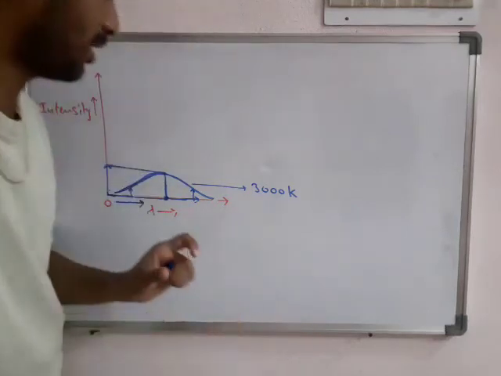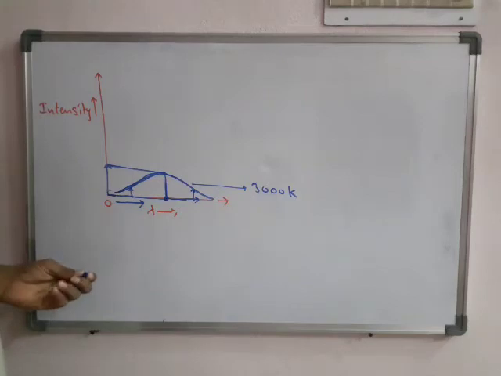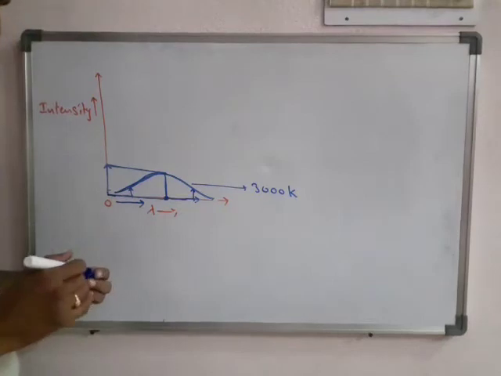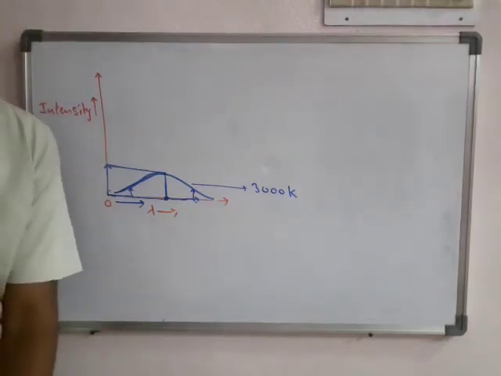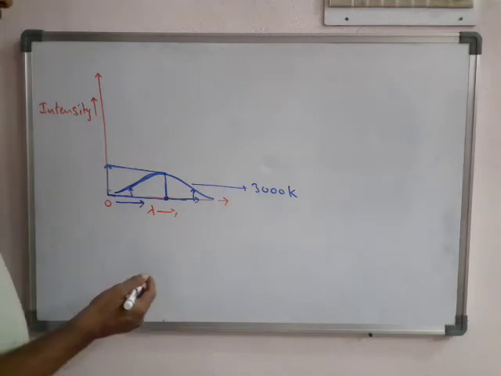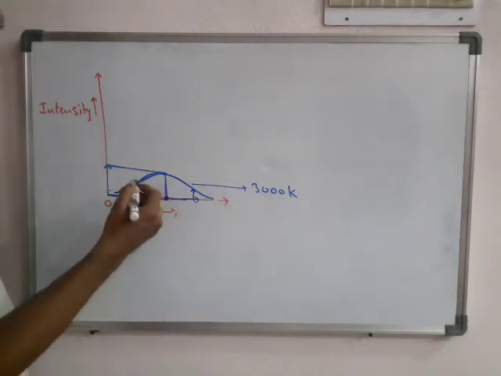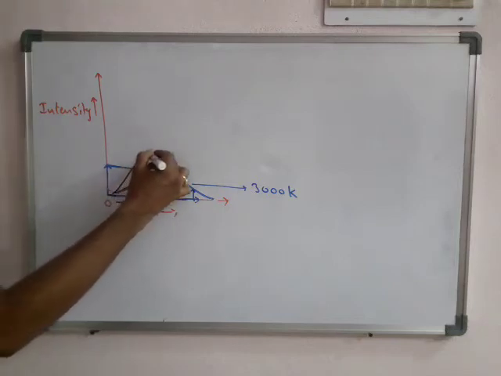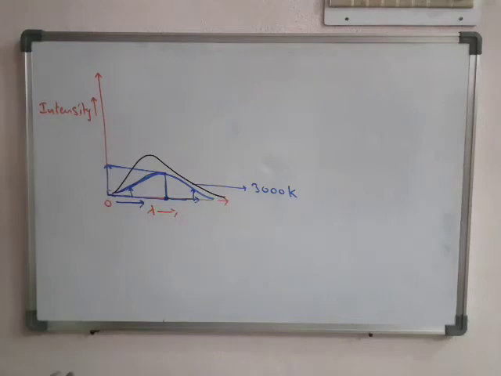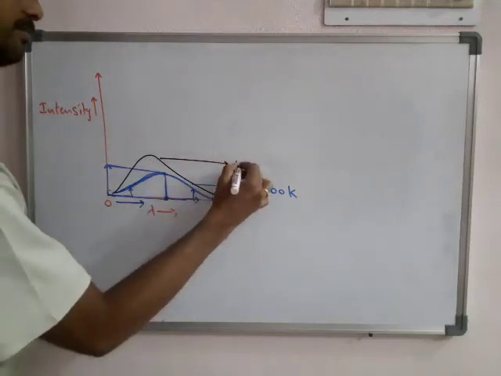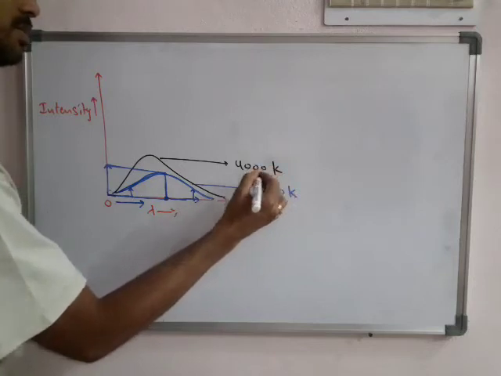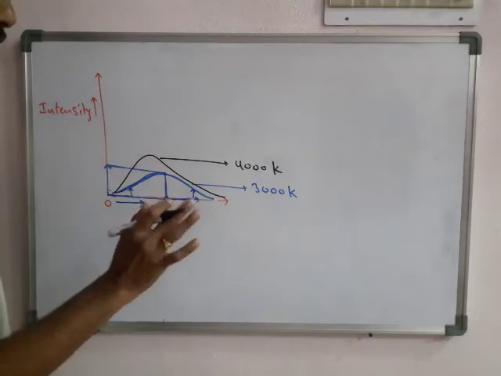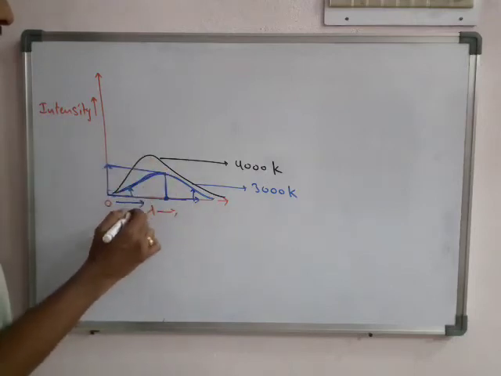Now this is about one curve. For example, we already said the black body radiations are observed at different temperatures. For example, the same black body radiations are observed on overheating. So instead of 3000 Kelvin, if you take 400 Kelvin, it becomes like this. It is observed that as temperature increases, intensity increases. There is no doubt. As temperature increases, intensity increases.